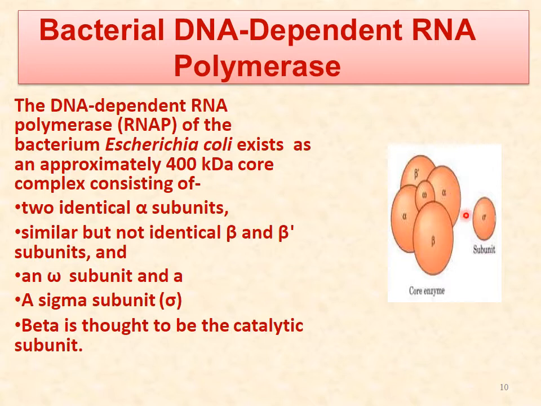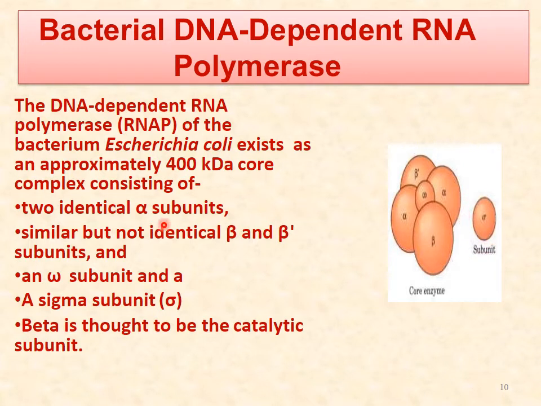It comprises, you can see, 2 alpha units, and 2 beta units, beta and beta dash, and 1 unit, this is omega. So it has 5 units, that is 2 alpha, beta, beta dash, omega, and a 6th unit is there, that is known as sigma, in addition to its core enzyme.